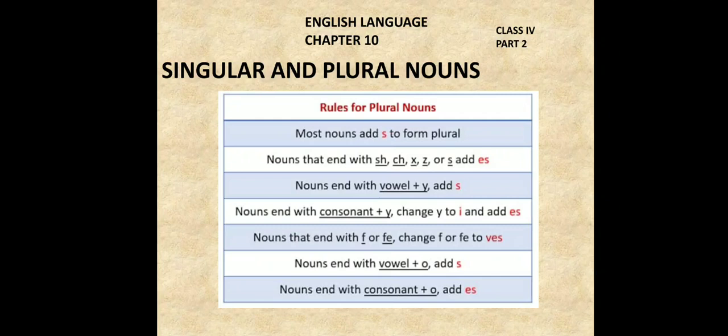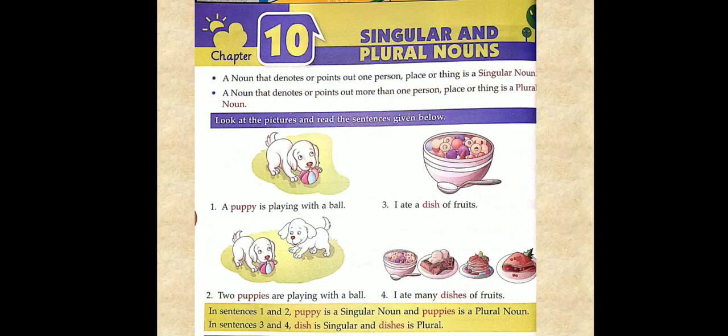Okay. So today we will be seeing the next page, that is page number 39. Before that, we'll revise this: a noun that denotes or points out one person, place or thing is called a singular noun. And the noun that denotes more than one person, place or thing is a plural noun.